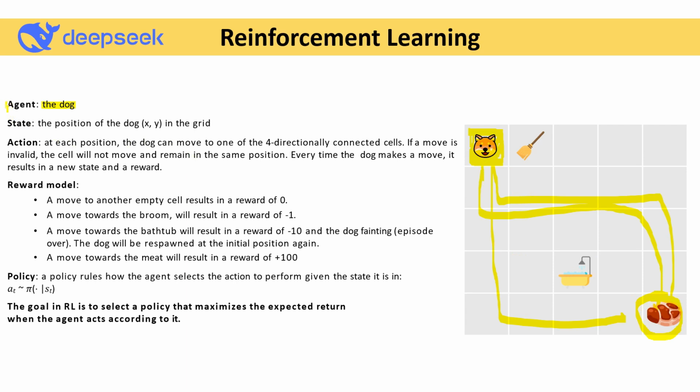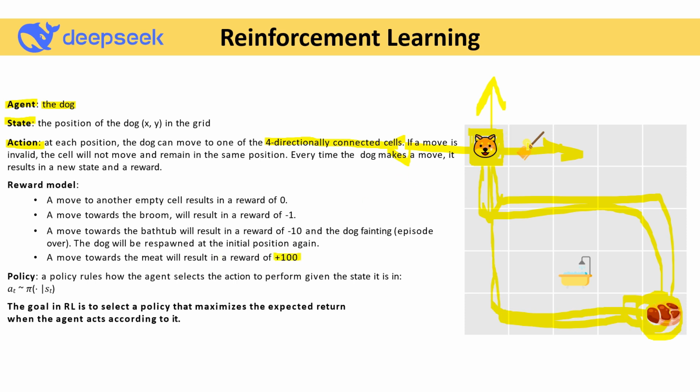We have an agent, which is the dog, and we have a state. The state is nothing but our x and y coordinate, and we have some actions. The dog can go up, down, left, or right. These actions are nothing but the four directionally connected cells. Based on that, it will get some reward. Let's say if it gets this meat, it will get a reward of 100.